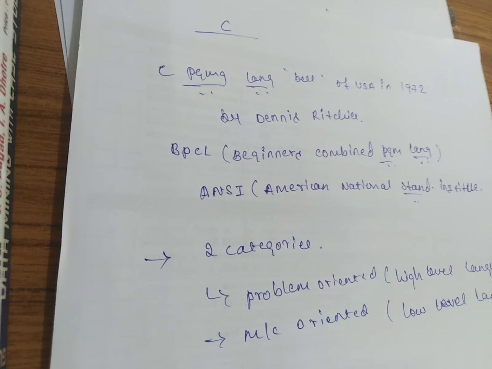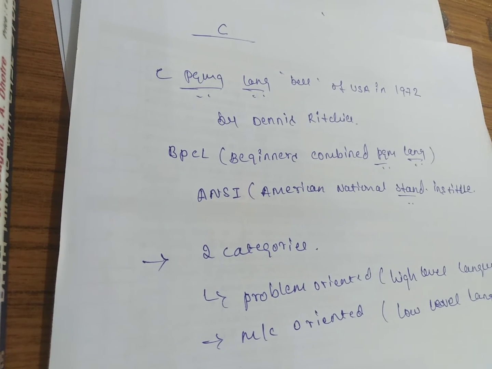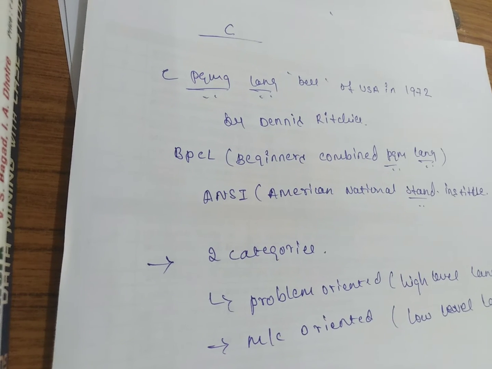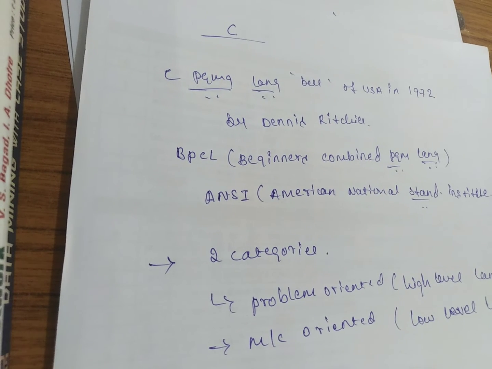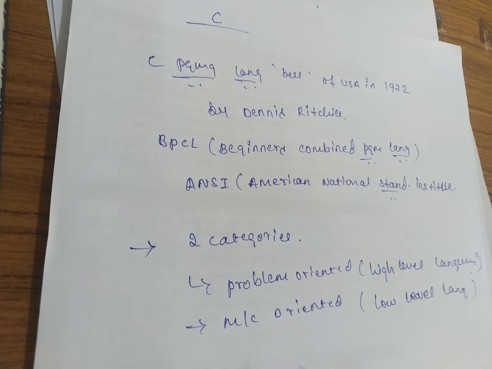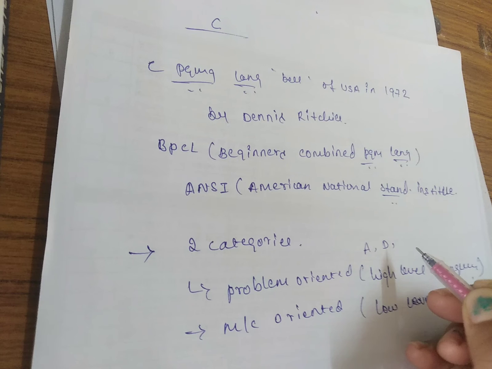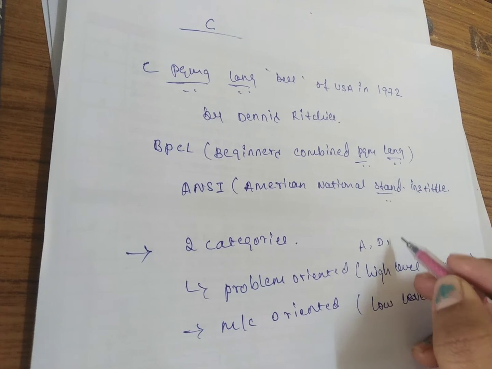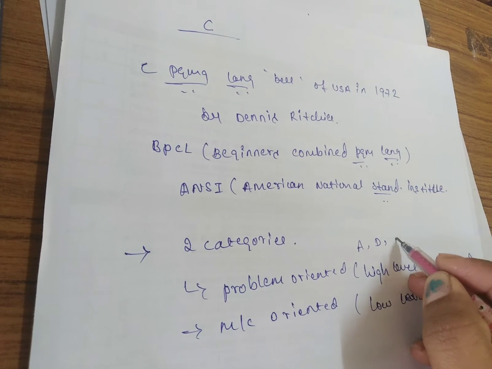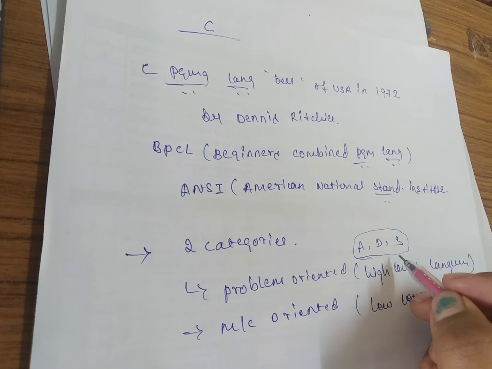In C programming, whatever program we write in a high level language will be converted into machine level language. We use alphabets, digits and special symbols to write the program in C programming.